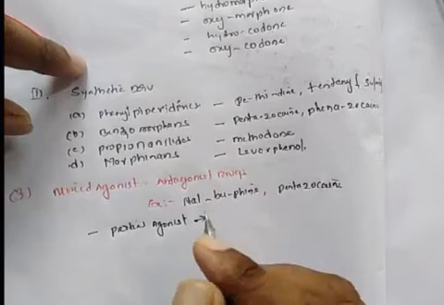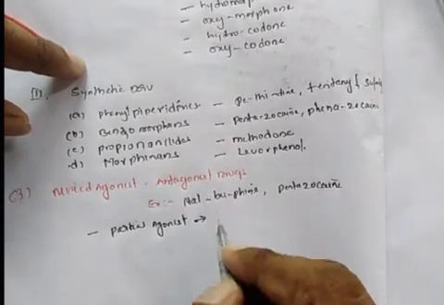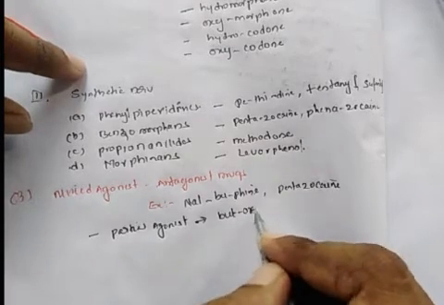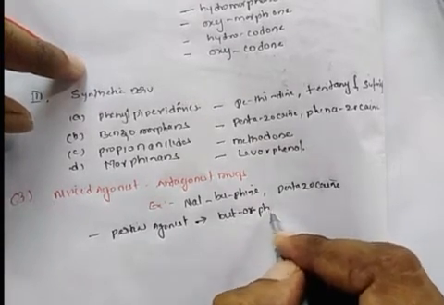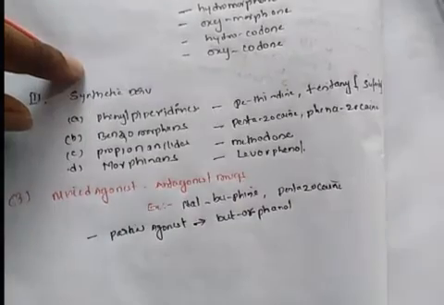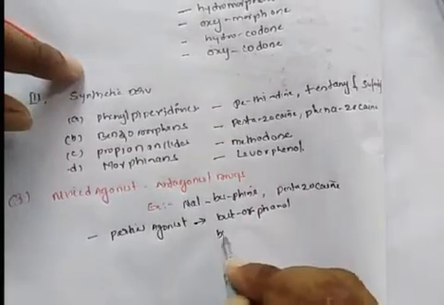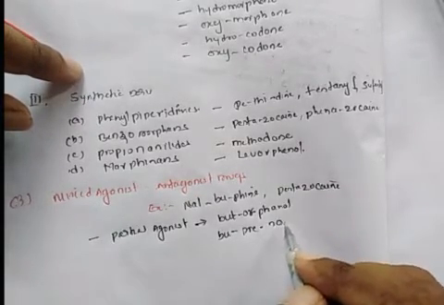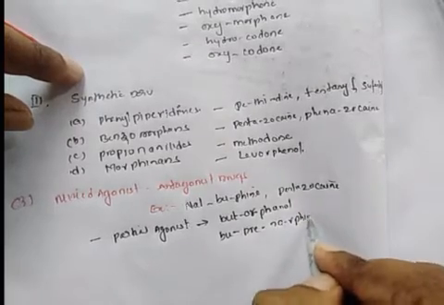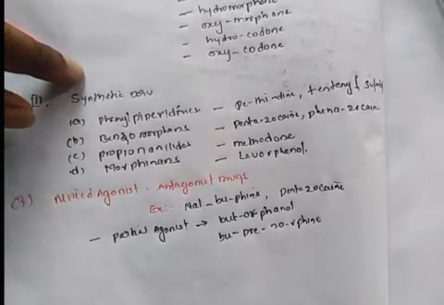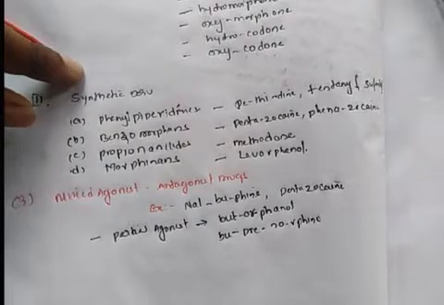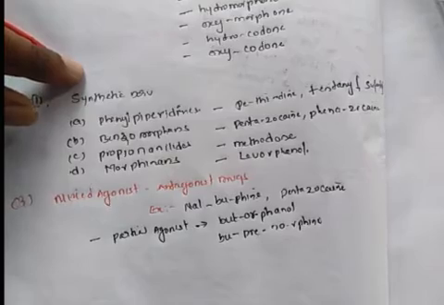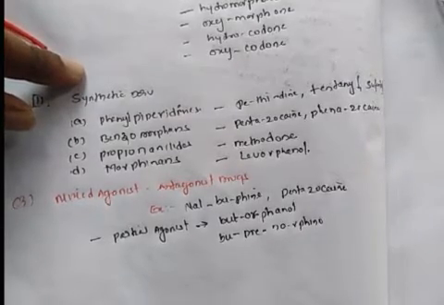Examples are butorphanol, and buprenorphine is the second example of a partial agonist.